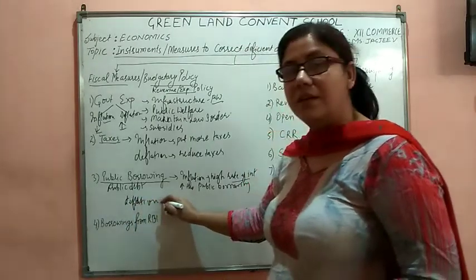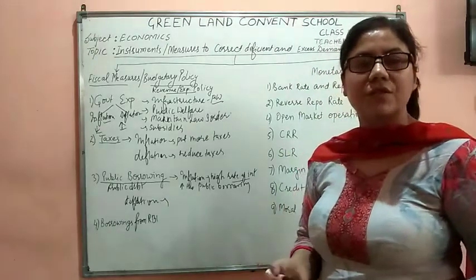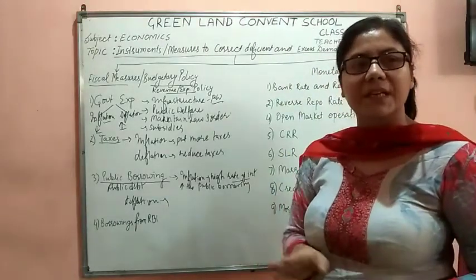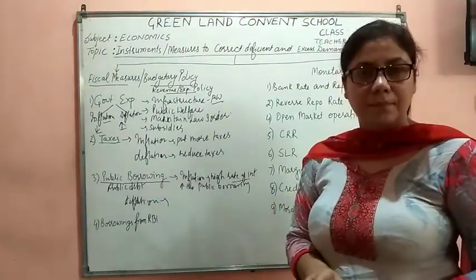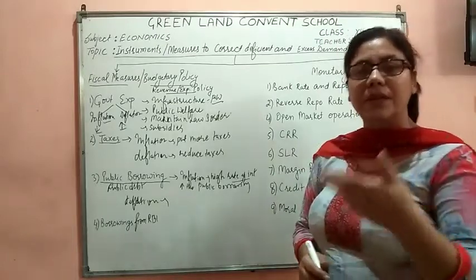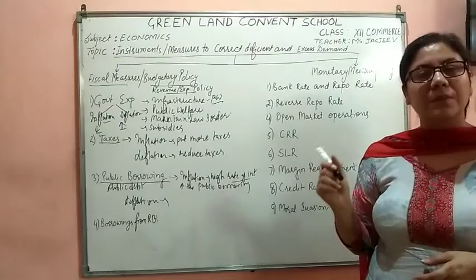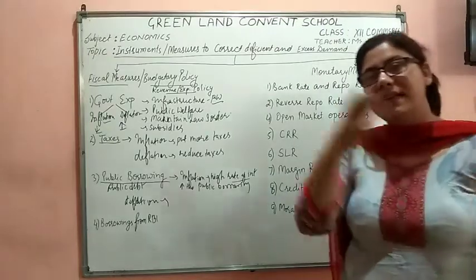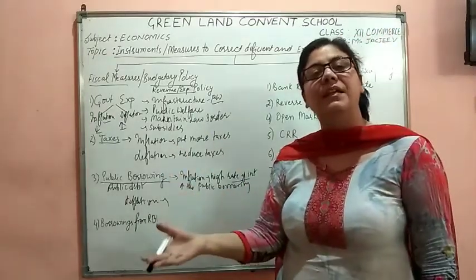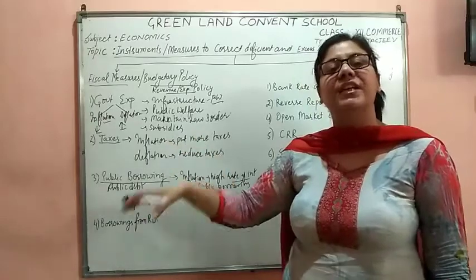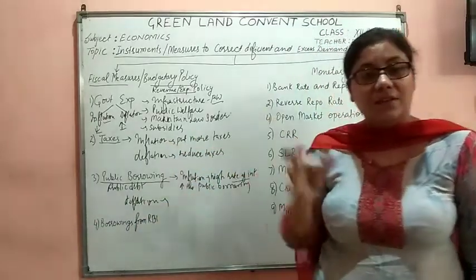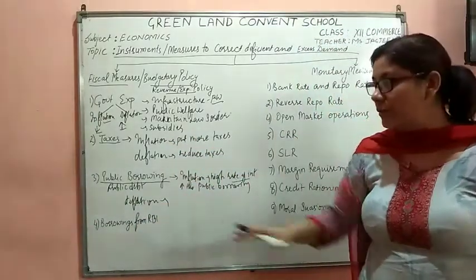The government will reduce the rate of interest so that the people would not be keeping their money in the banks, or the government would be repaying the public debt. By repaying the debt, it is injecting the money in the economy. By injecting the money, it is combating the situation of deflation.